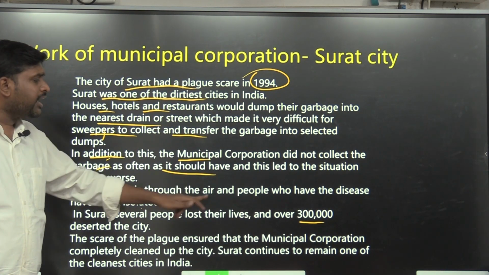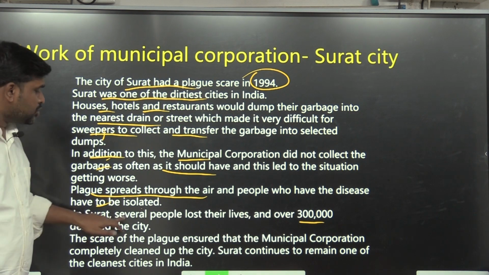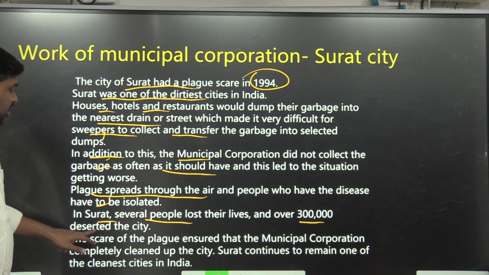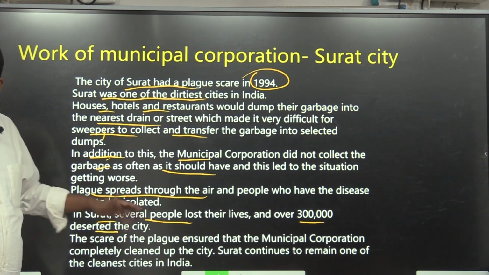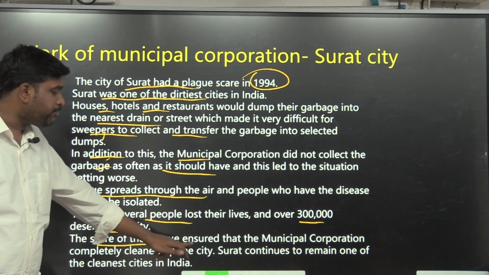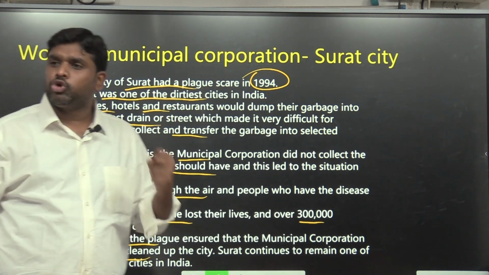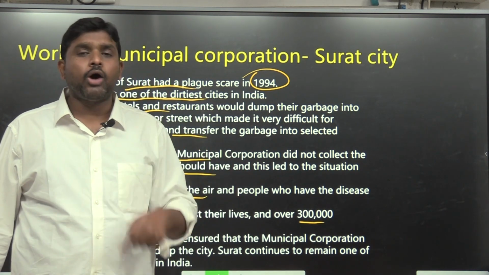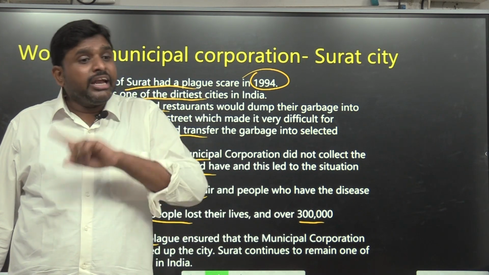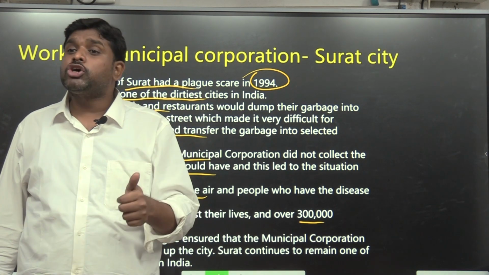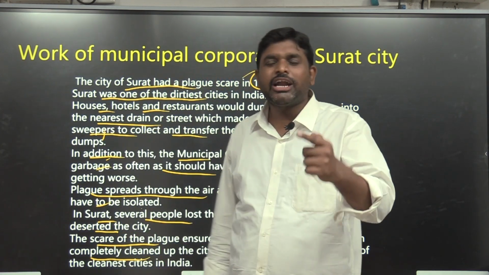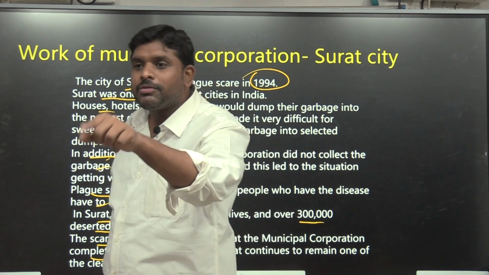Plague spreads through air and people have the disease. In Surat, several people lost their lives and over 3 lakh people deserted the city. The scare of plague ensured that the municipal corporation completely cleaned up the city. Then the municipal corporation took up the duty and cleaned it completely, and now it is one of the best cities. So it was the worst city, now the best city. Because of whom? Through this case study, what I am telling you is the importance of the municipal corporation.